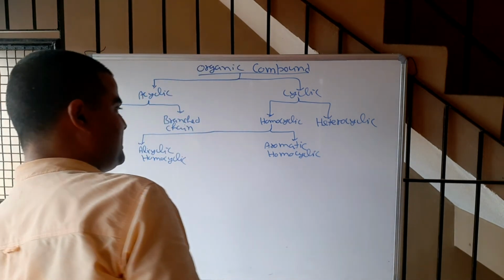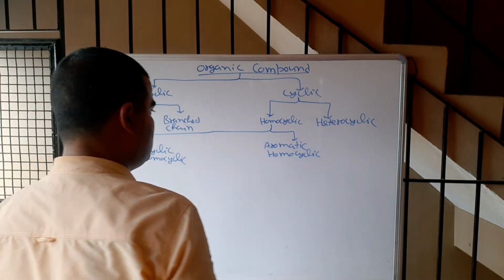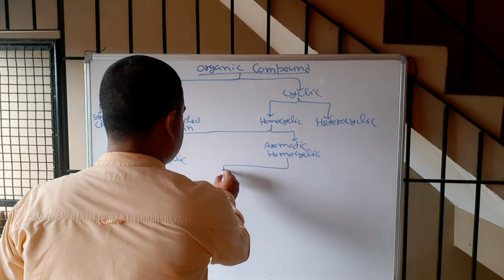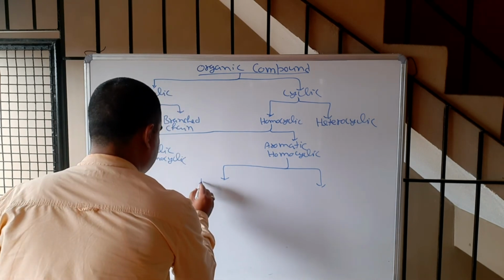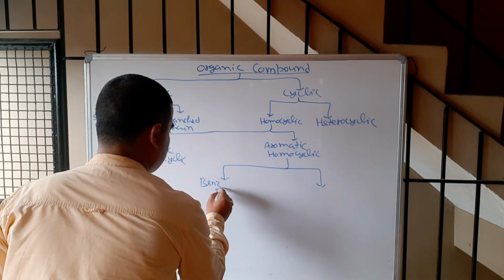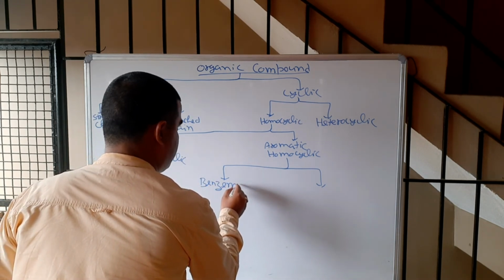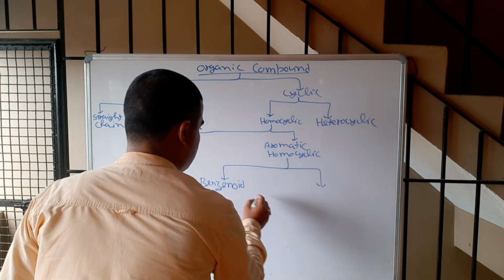Aromatic homocyclic is also divided into 2 categories, benzenoid and non-benzenoid.